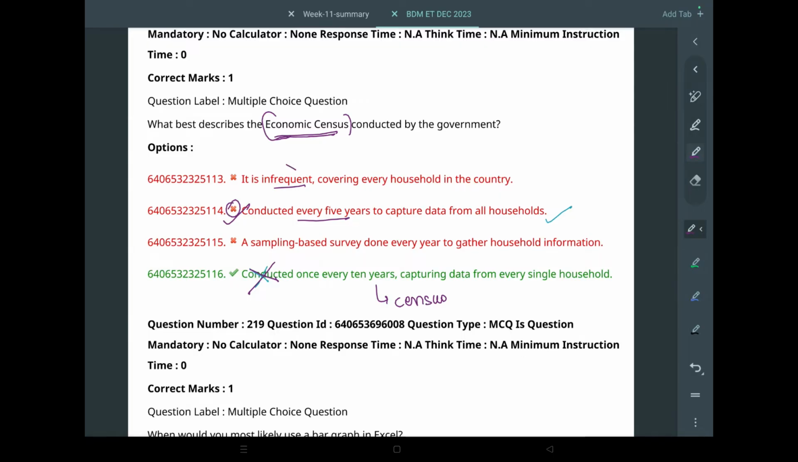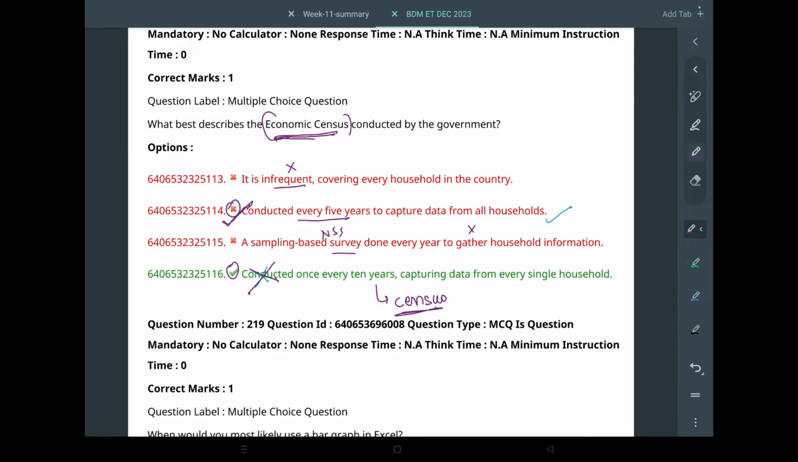Okay, so it is infrequent. This is already wrong. Sampling based survey done every year. No, this is also not wrong. This is NSS. I think this is NSS. Okay, so this is between the B and this D. D is the wrong option actually. This is confirmed with the D, and B is the correct option. D is of census basically.